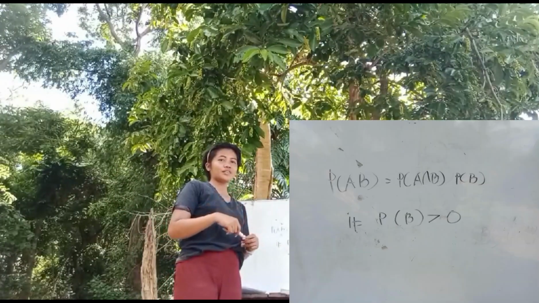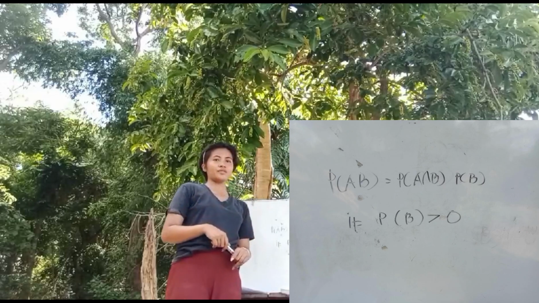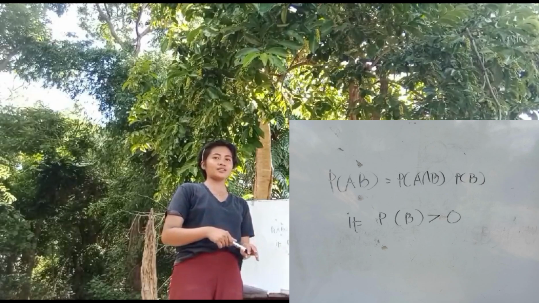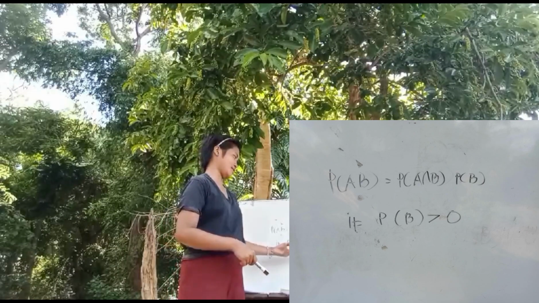Conditional probability is like zooming into the part of the sample space where B happens and asking what's the chance of A happening in that space.